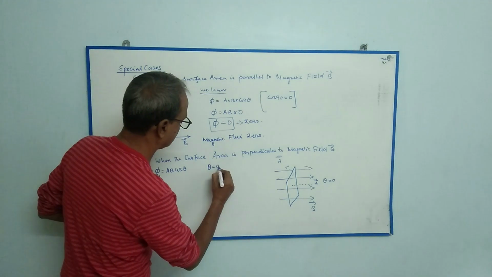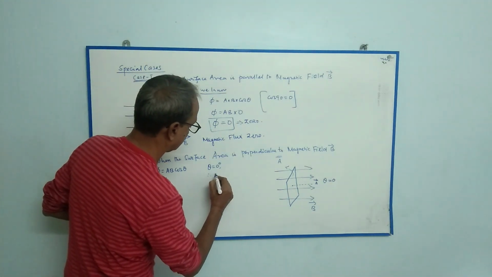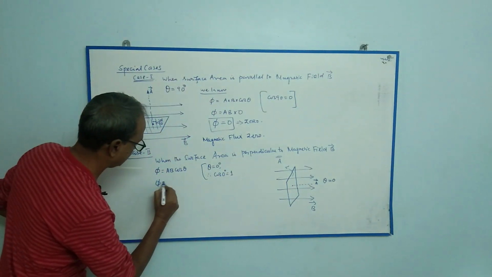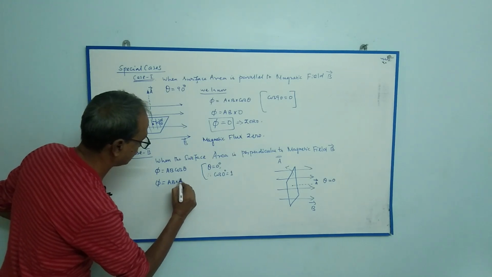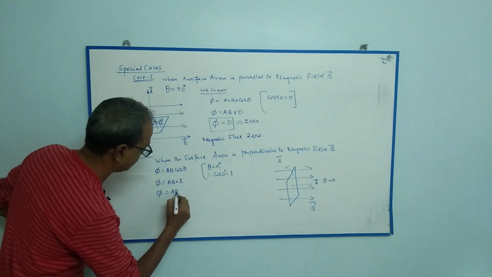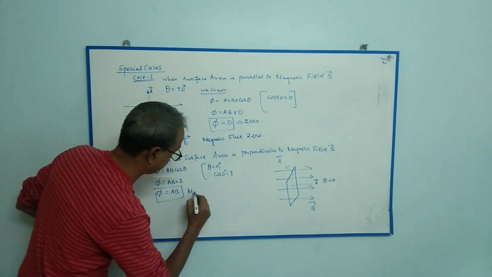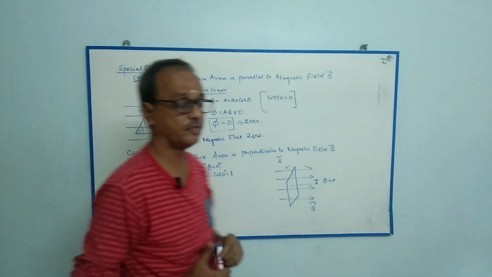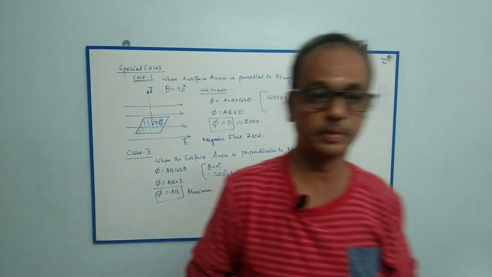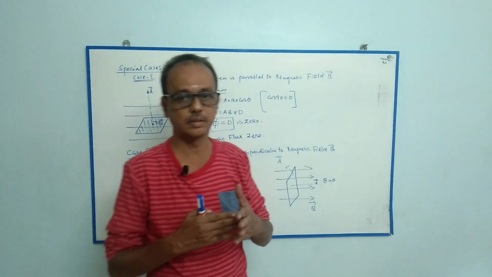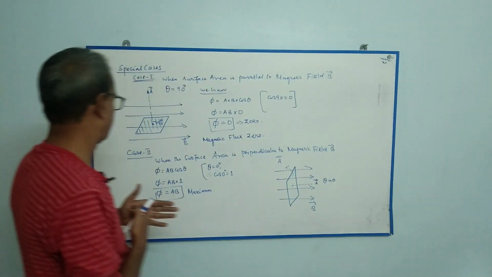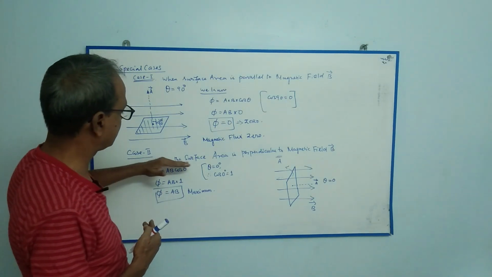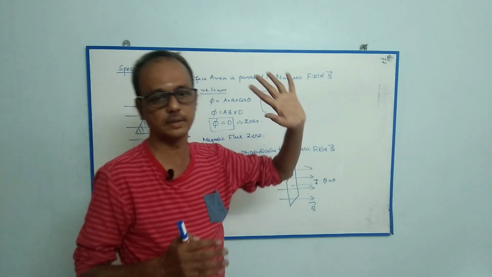Here theta is 0 degrees, therefore cos 0 is equal to 1. So phi is equal to AB, which is maximum. In this case, the flux is maximum, that is, the number of flux lines linked with the coil is maximum, when the surface area is perpendicular to the magnetic field B.